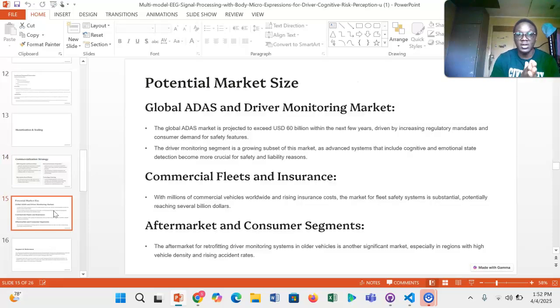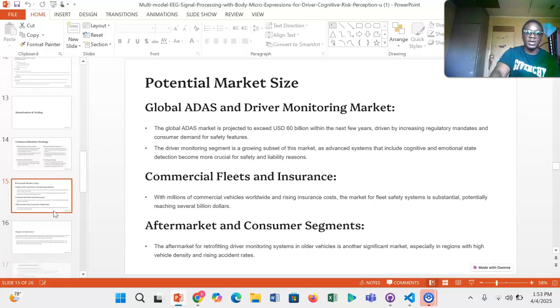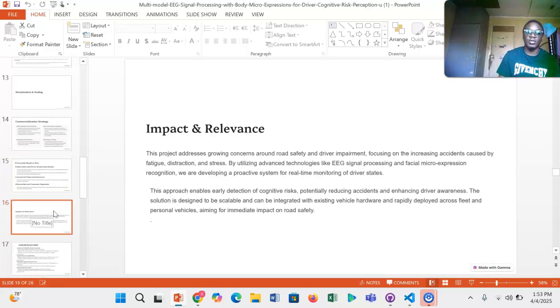Then we have the potential market size, where the global ADAS market is projected to exceed 60 billion in the coming years. So that could be a potential growth for our system. We have, as I said, commercial fleets and insurance companies, which are growing sectors. Then the aftermarket and commercial segments, by retrofitting these in other systems. So I'm going to invite my colleague to talk about the impact and relevance of our system.